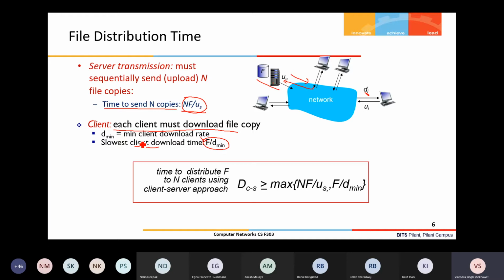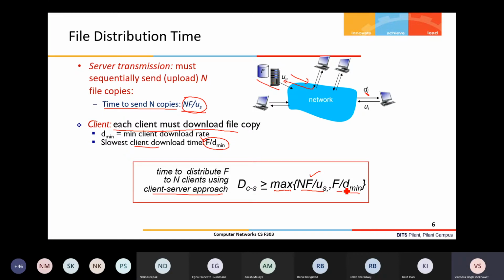Now the time to distribute the file f to n clients using the client server approach is given by the maximum of these two components: the amount of time the server takes to upload the n files into the network, and the slowest client download time.